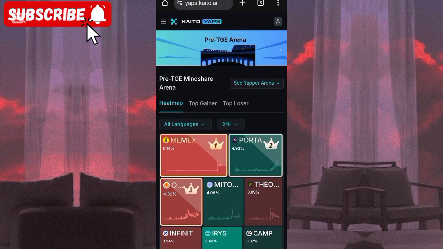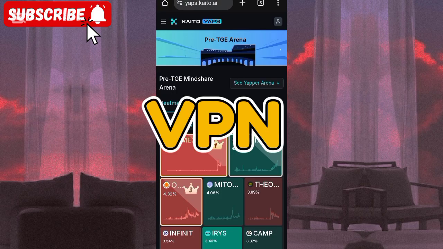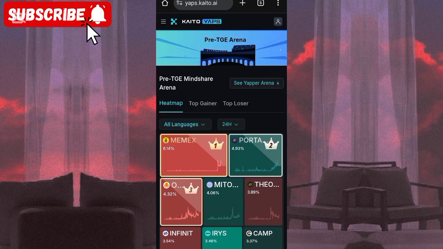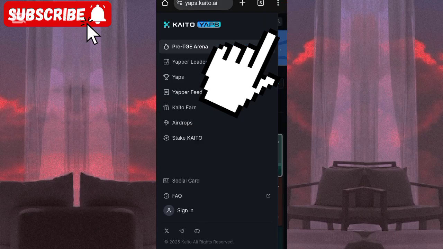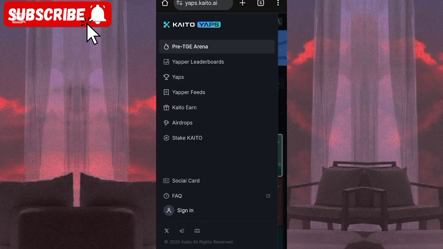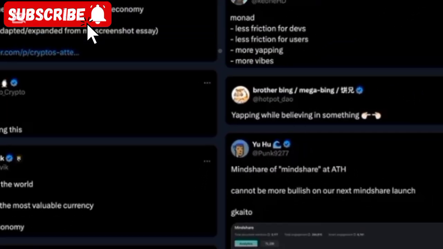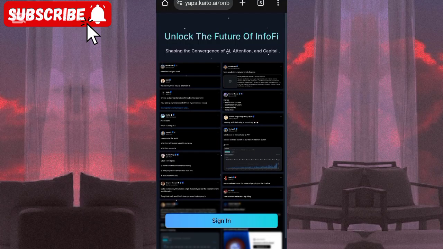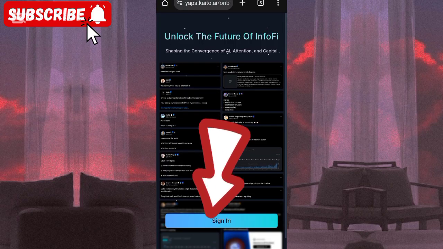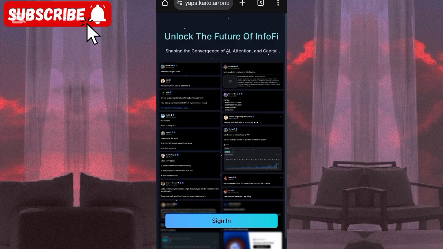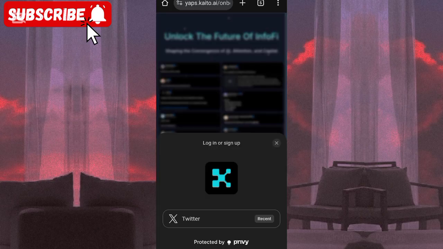So before we proceed, go and download VPN, because without VPN you cannot access this website. So you are going to click on this icon. Then once you come here, you are going to scroll down, then you will click on sign in. You can see it here. Then it's going to take you to this interface. So once you come here, you can see sign in. So you are going to click on sign in. But if you are not tired of getting peanut like $1, then do not continue on this platform.